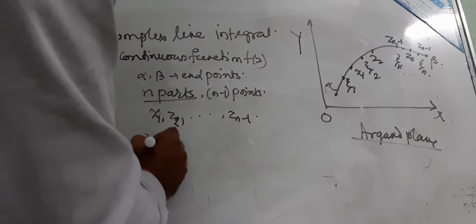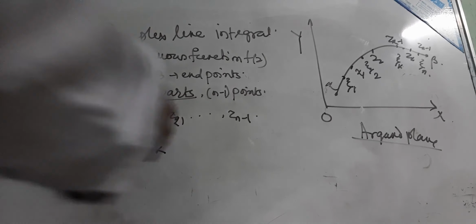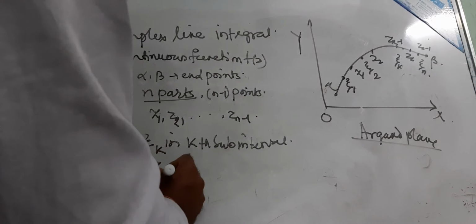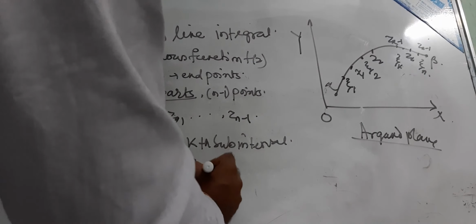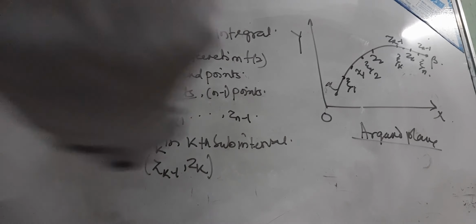Let us select a point zeta k in the kth subinterval, that is between z k minus 1 and z k, and let us take this sum as Sn.